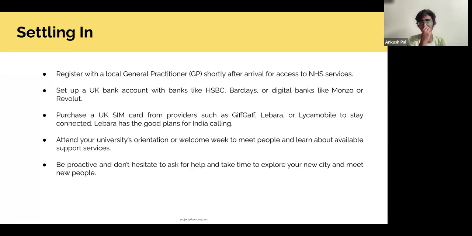Right. So the moment you get into the UK, after you have collected a BRP, it's recommended to register with a local GP or general practitioner so that you can access NHS services. And you will not be charged extra for visits or consultation because you've already paid that as part of your health surcharge, which Vidushi explained a while back. And you need to set up a bank account with banks like HSBC, Barclays, or digital banks like Monzo or Revolut.